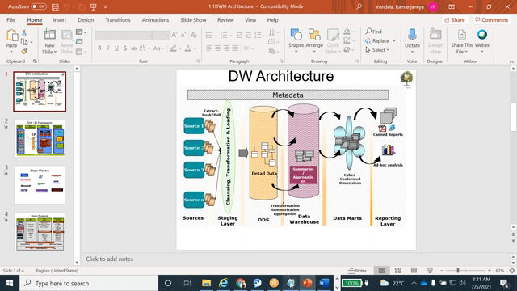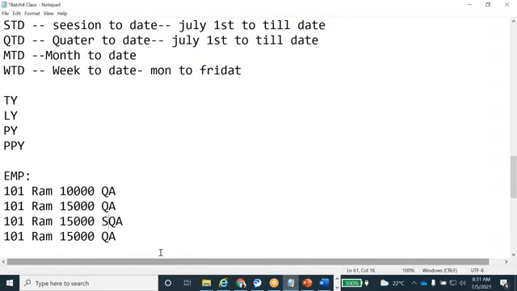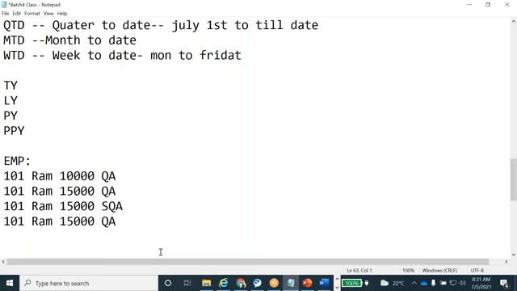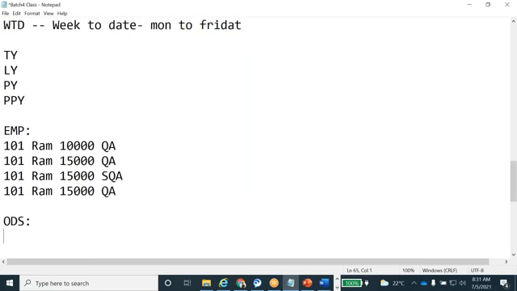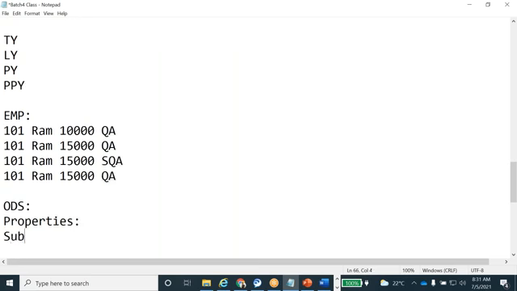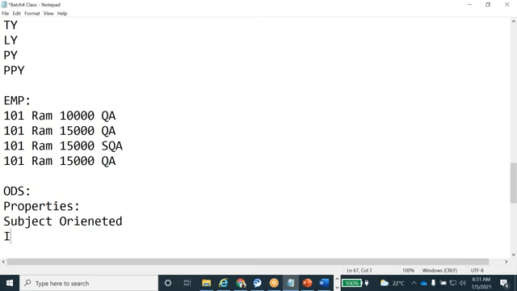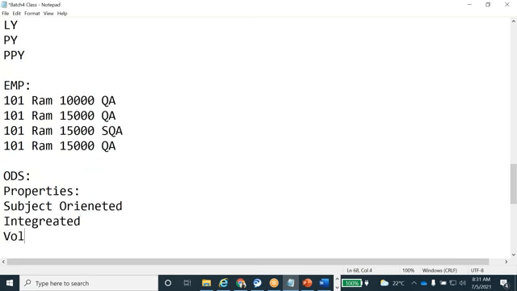What are the properties for ODS? ODS means operational data store. The properties of ODS are subject oriented, same as whatever we discussed, integrated, but volatile and time variant.